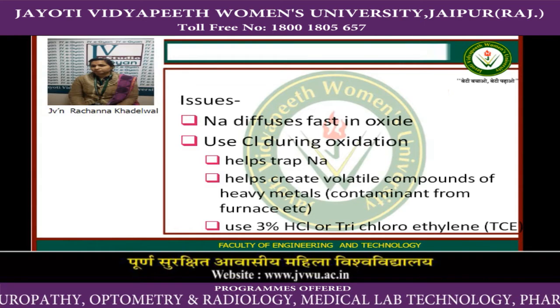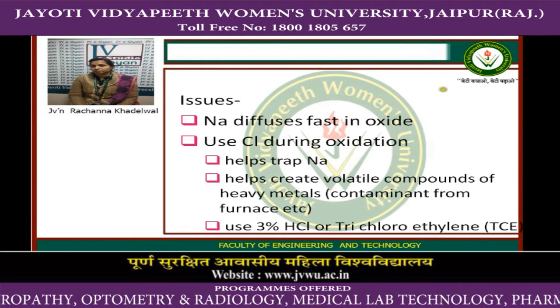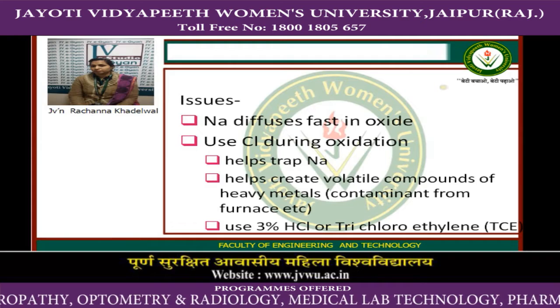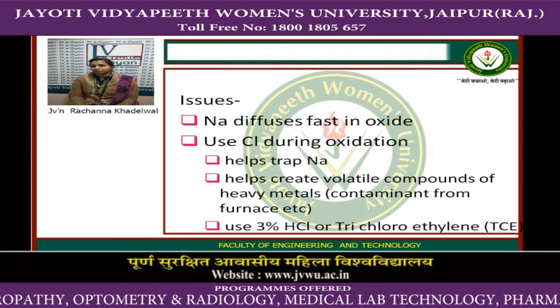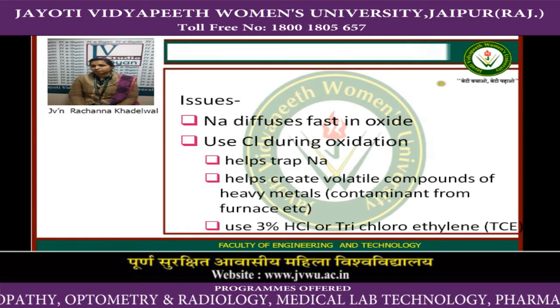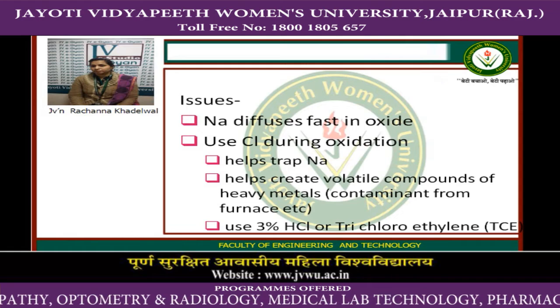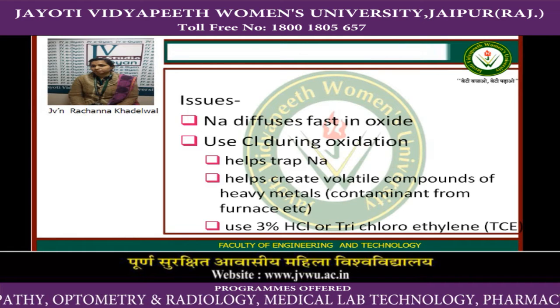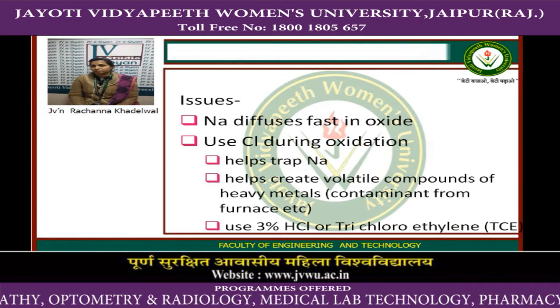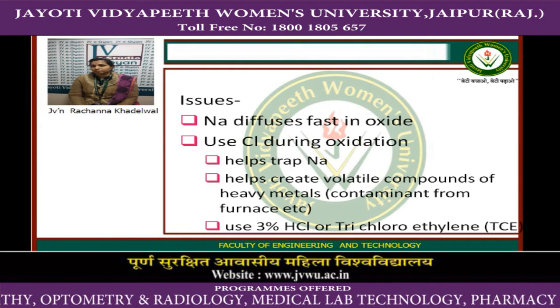It also helps create volatile compounds of heavy metals. Use of 3% HCl or trichloroethylene, TCE, meaning a 3% ratio of TCE is used.